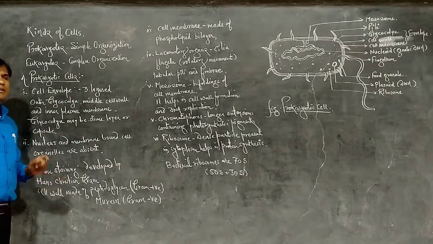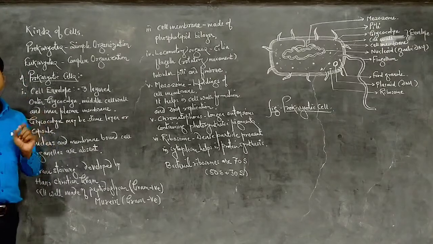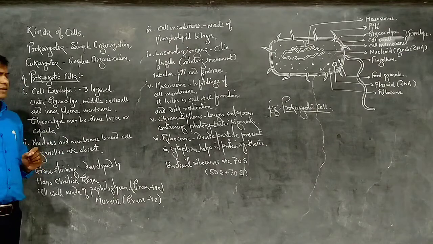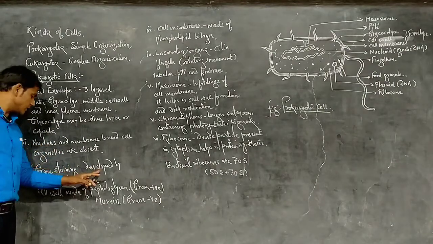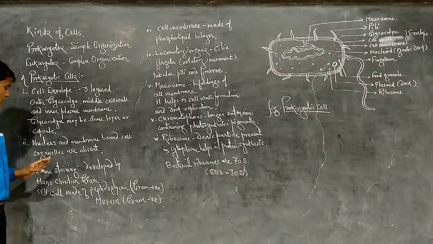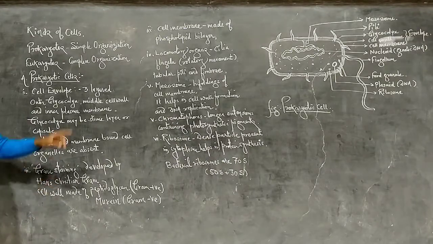Gram staining: bacteria we can observe very well after a staining process. A specific staining process for bacteria is Gram staining, developed by Hans Christian Gram. Now the cell wall, the middle layer.